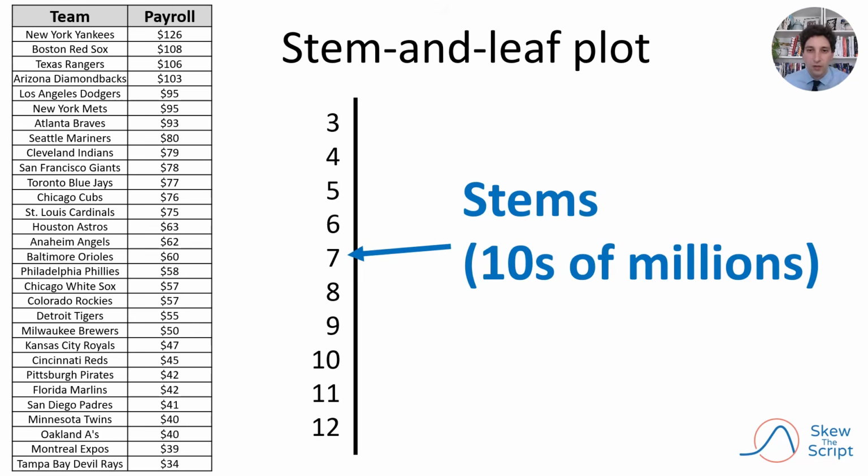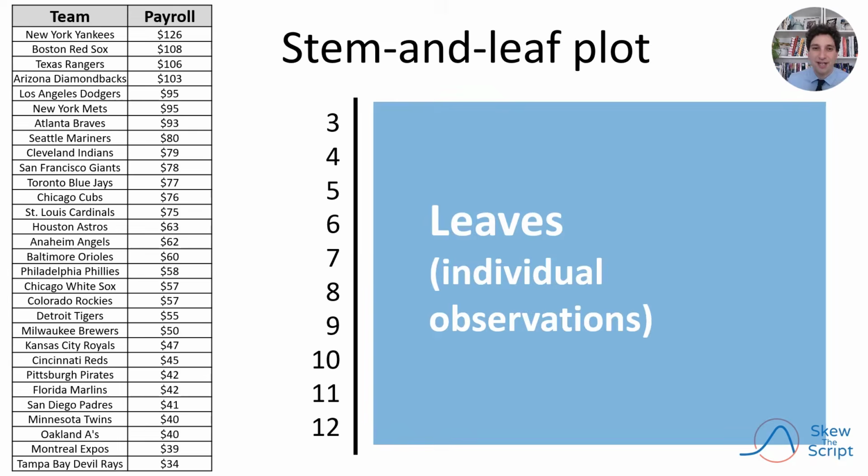So what we can do is put the teams into groups of tens of millions of dollars, starting from 30 million to 40 million, all the way up to 120 million. We call these groupings the stems. Think of them like the stem on a plant. And from the stem, we extend the leaves, or the individual values of each team.